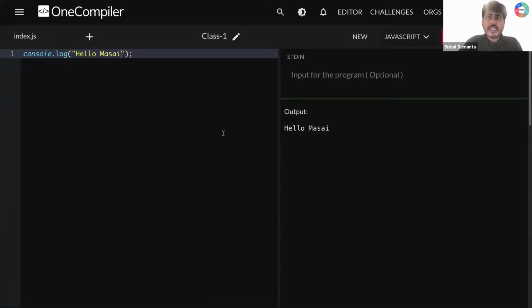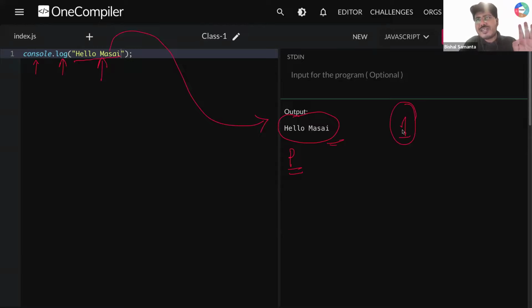So what we understood is that if we want to print something, I can use something called console.log in JavaScript, and inside that, whatever I'm writing here, whatever you want to write here, I'm supposed to get in my print statement. I need all of your responses, guys. So far, is it clear to all of you, yes or no? Okay. So let's go into some more detail then, if this is clear to all of you.